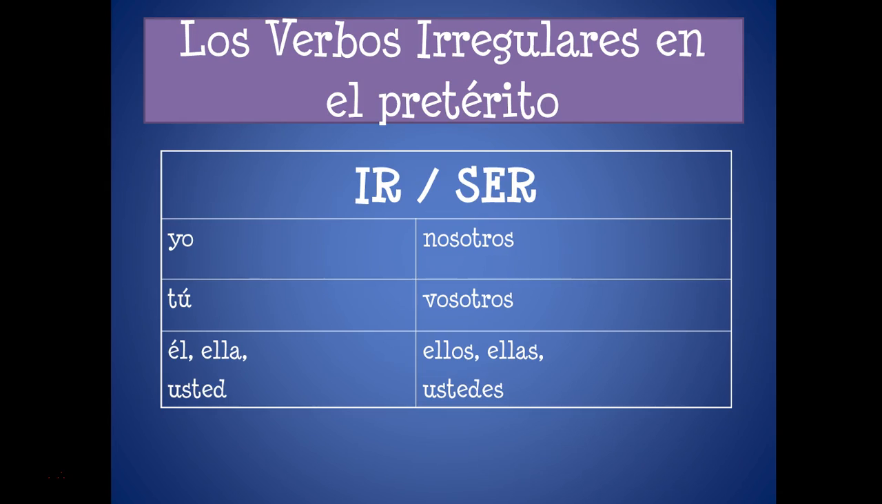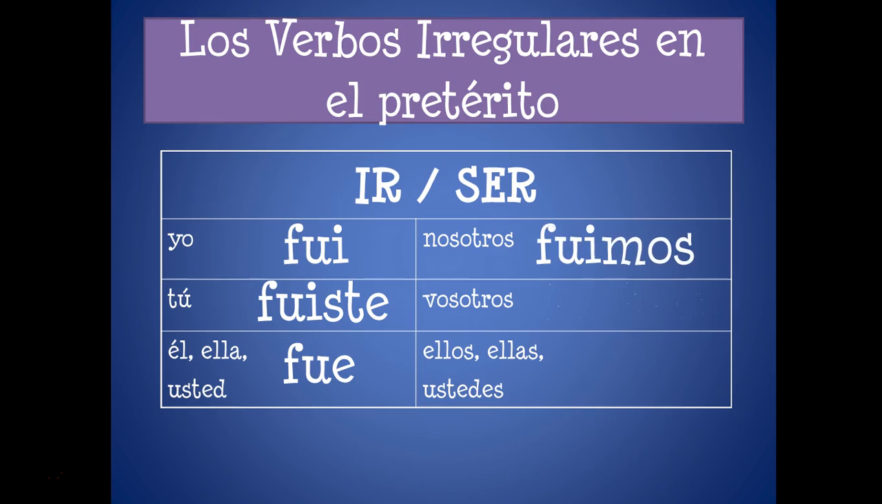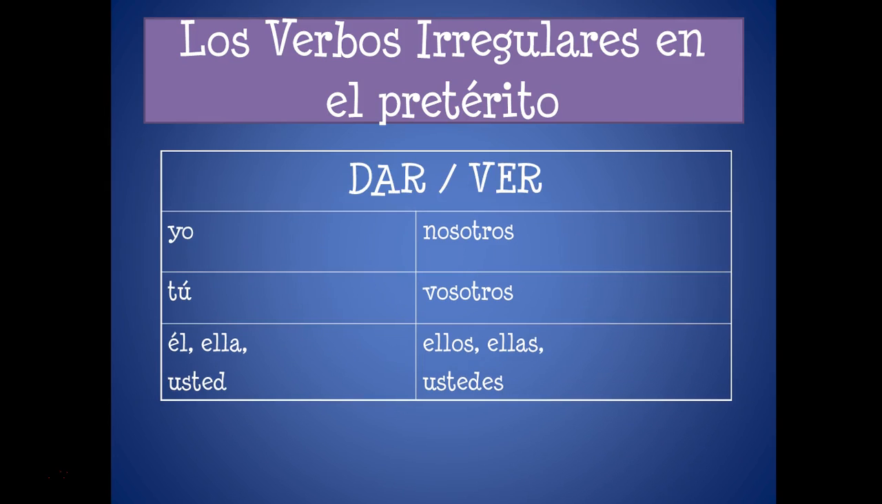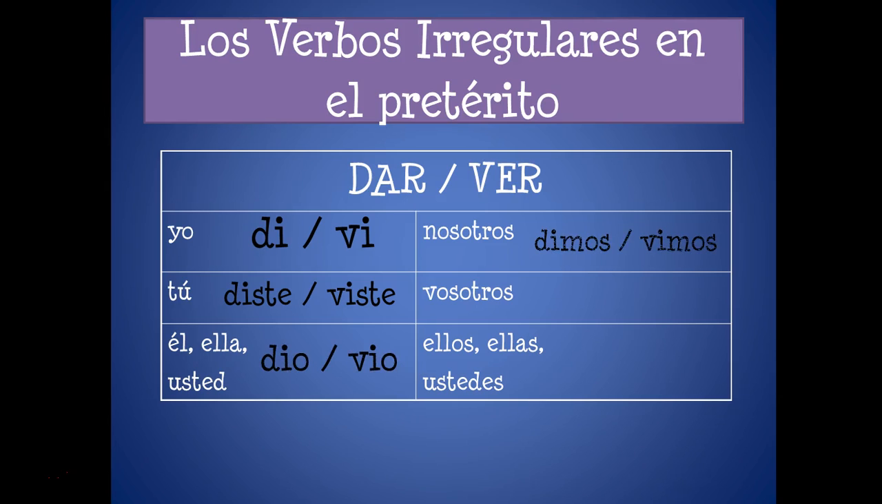And then we have our irregulars. Ir and ser are the identical twins. They're conjugated the exact same way. We say fui, fuiste, fue, fuimos, fuisteis, fueron. No accents. Dar and ver are fraternal twins, almost the same. D, V, only the first letter is different. Di, diste, dio, dimos, disteis, dieron. Vi, viste, vio, vimos, visteis, vieron. Everything's the same except for the first letter. These are the four small verbs. There are no accents for these four.